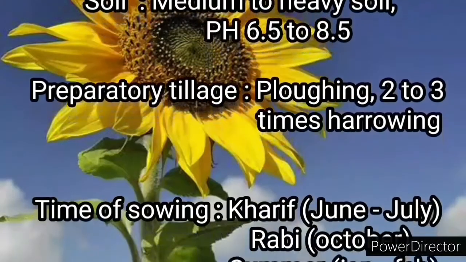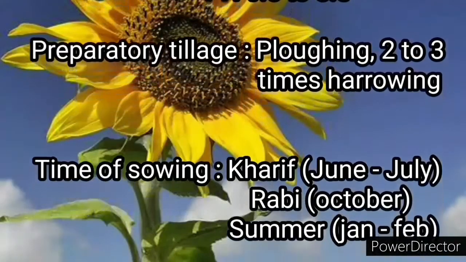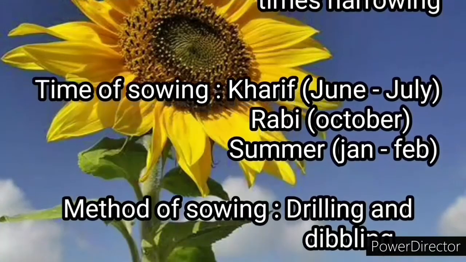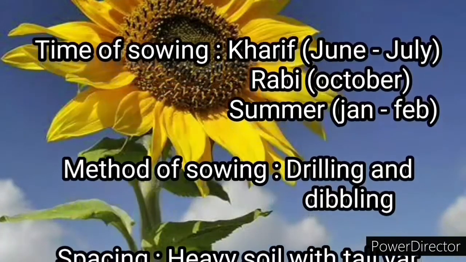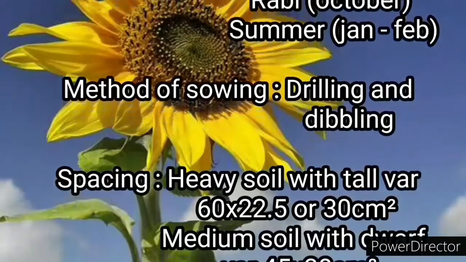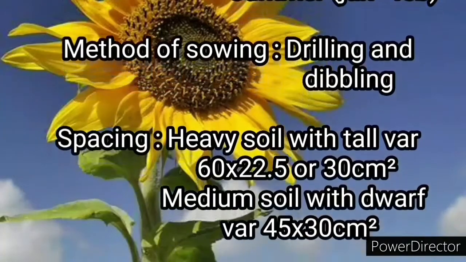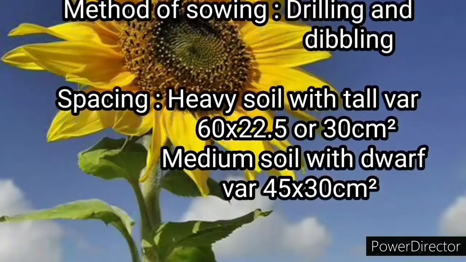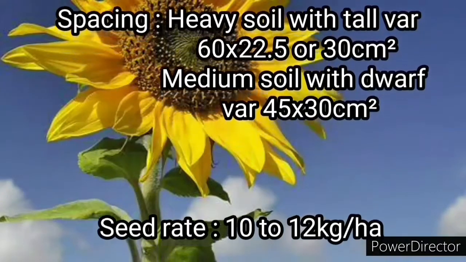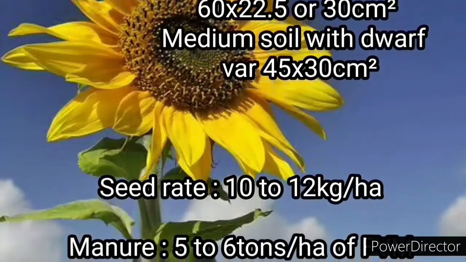Time of sowing is Kharif June to July, Rabi October, and summer, that is from Jan to Feb. Methods of sowing are drilling and dibbling. Spacing should be 60 into 22.5 or 30 cm square for heavy soil with tall varieties and 45 into 30 cm square for medium soil with dwarf varieties. Seed rate should be 10 to 12 kg per hectare.